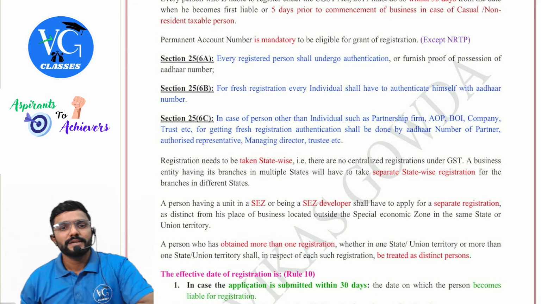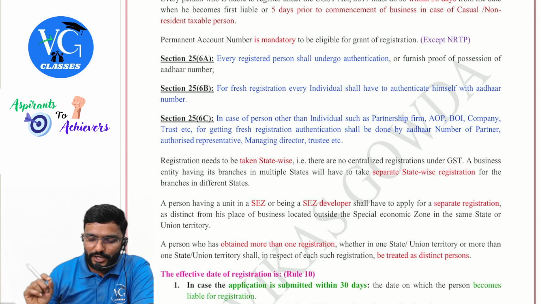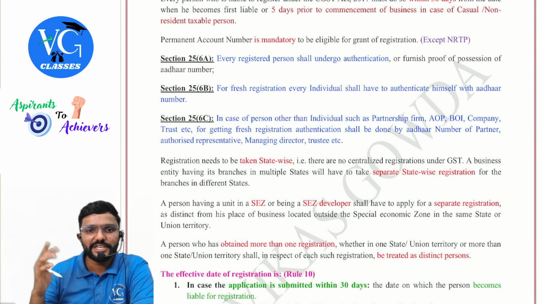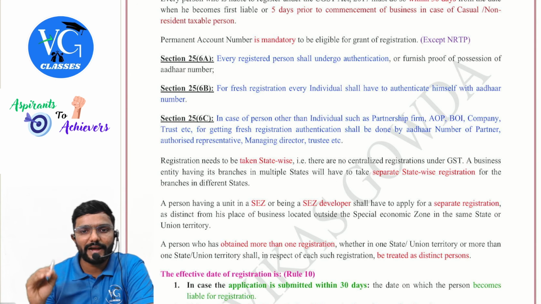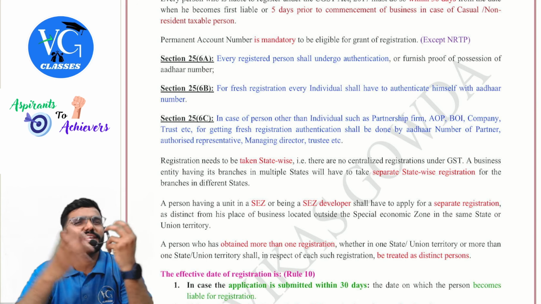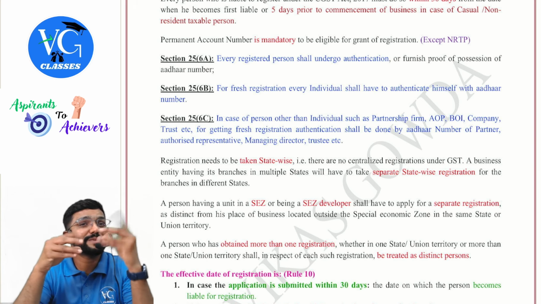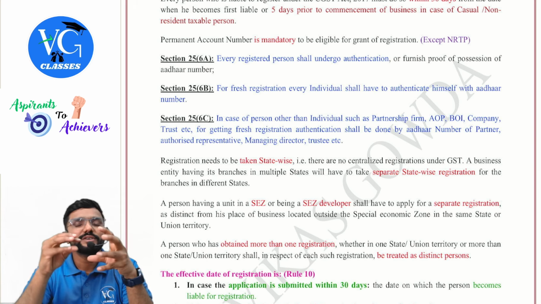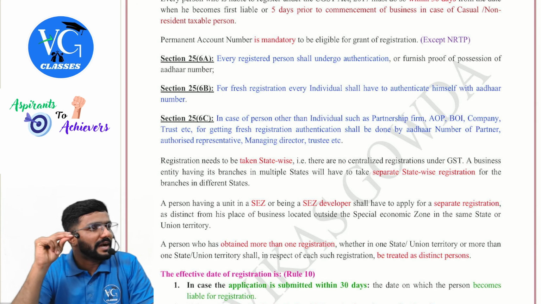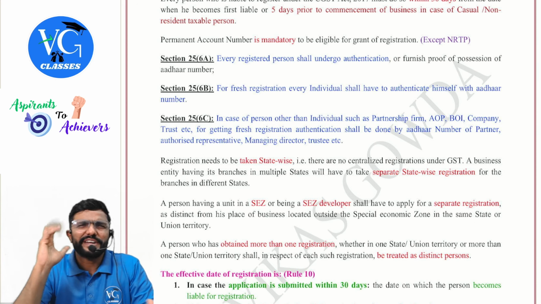Section 25(6)(a). Every registered person shall undergo authentication or furnish proof of possession of Aadhaar number. For fresh registration, every individual shall have to authenticate himself with Aadhaar number. Guys, this provision was not there in the year 2017. They added it only later. Means linking of Aadhaar with PAN, even in income tax is there. Now, once this provision comes, if I am applying for a registration, at the time of registration itself, I have to give PAN. This came around in 2020, guys.